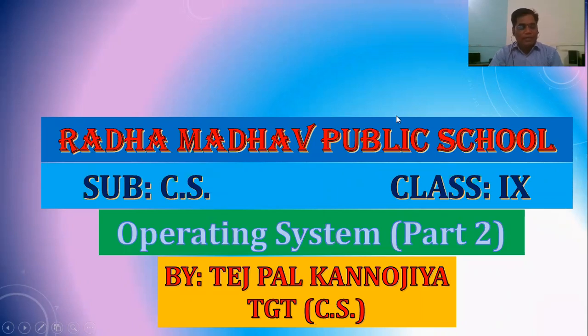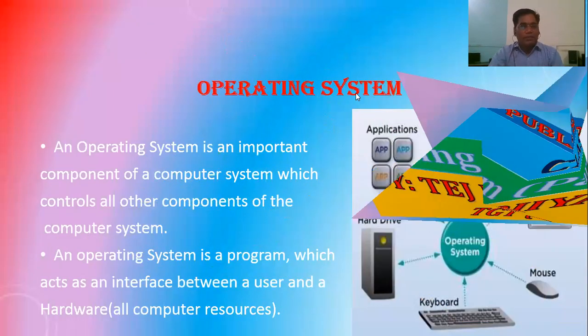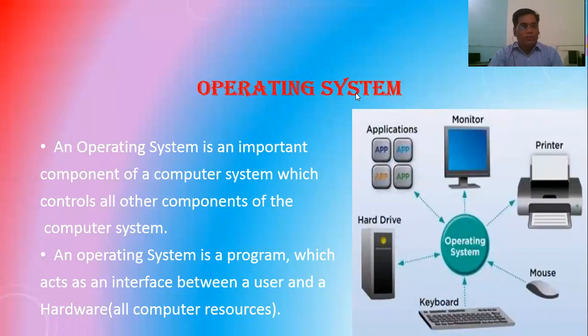In the previous session, we came to learn about operating system. That was part one, in which we learned about the rules of operating system. Again, we are going to study about operating system, but it is part 2, something else. So the next one is we are going to learn. As we have known about operating system, this is the basic thing.